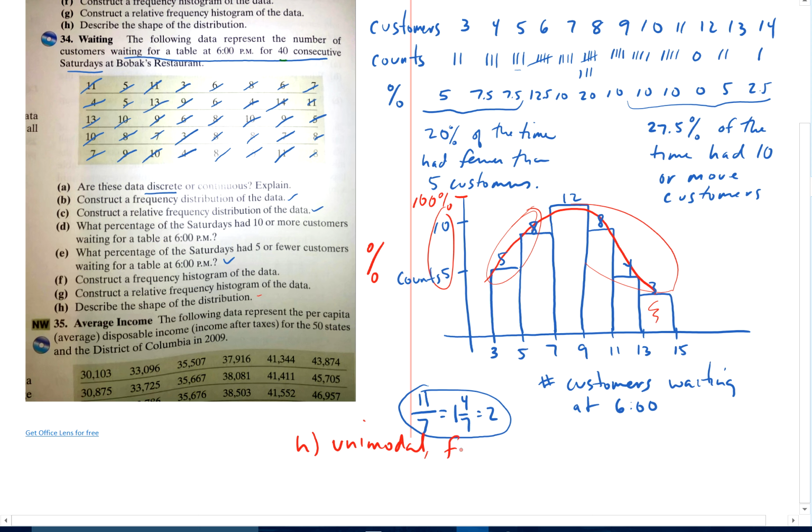It's fairly symmetric; we like to use words like that in statistics. If you said slightly skewed right, that would be okay. Either one of these is okay, as long as you're not saying it's definitely one or definitely the other, I'm okay with that. Alright, there you have it.